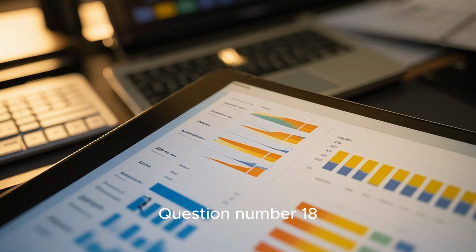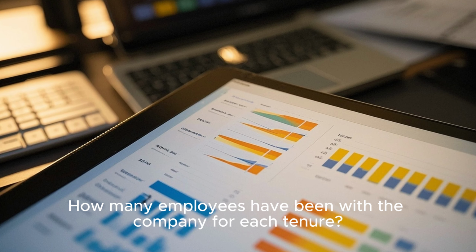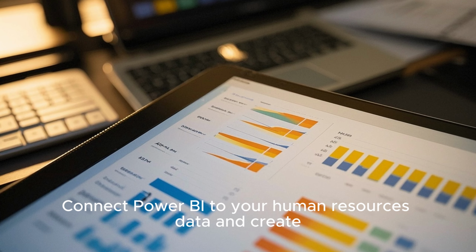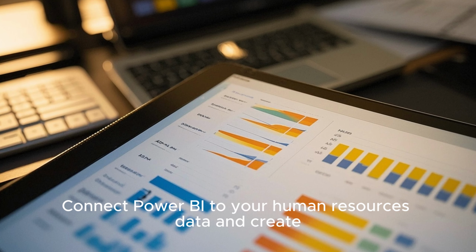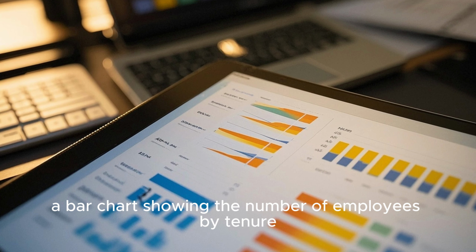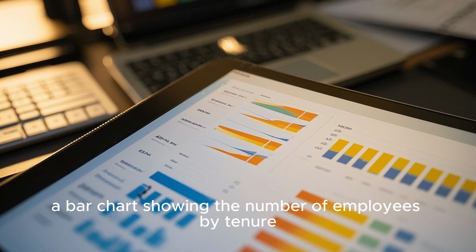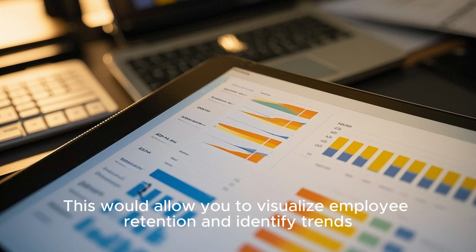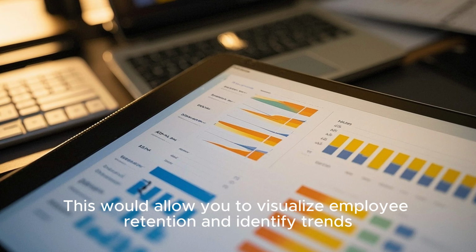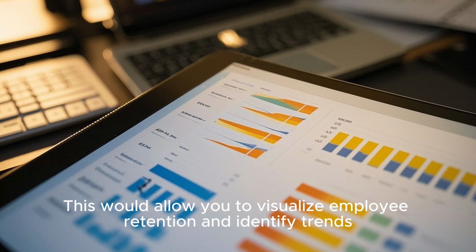Question number 18. How many employees have been with the company for each tenure? Connect Power BI to your human resources data and create a bar chart showing the number of employees by tenure. This would allow you to visualize employee retention and identify trends.